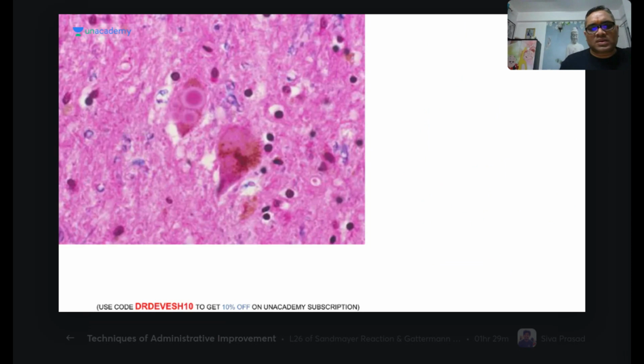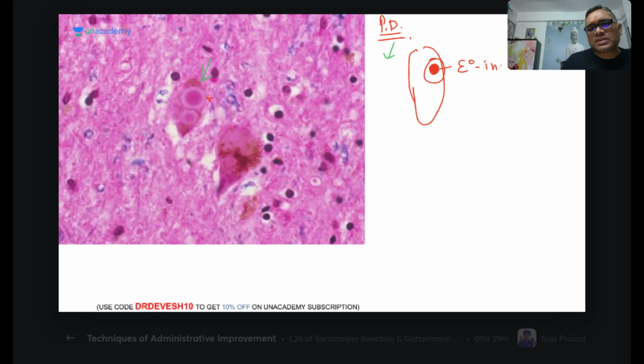So when we take a section from the Parkinson disease, from that pallor area, you can see there is a neuron here. This neuron I am replicating here also, right? Suppose this is the neuron which I had drawn. In this neuron, you can see there is an eosinophilic area, and around this eosinophilic area, you can see there is a beautiful halo around them. That is the characteristic point, right?